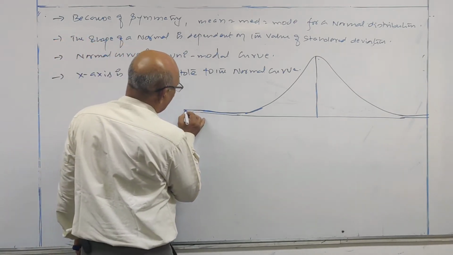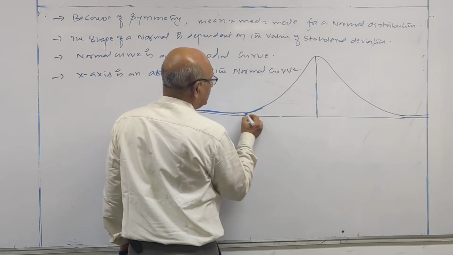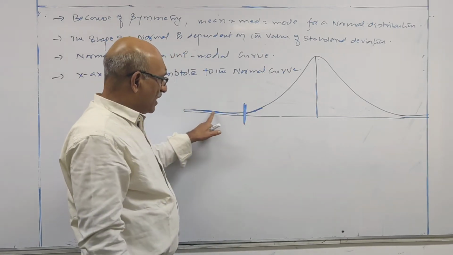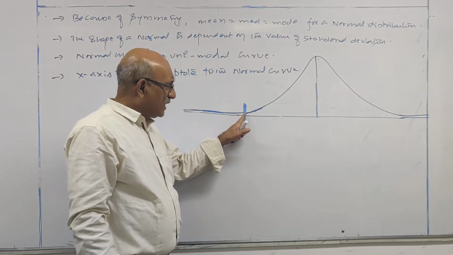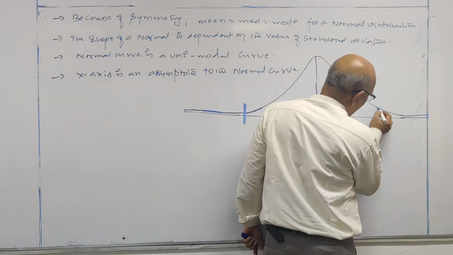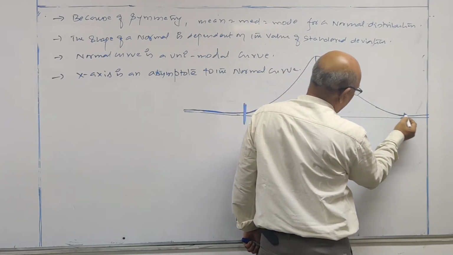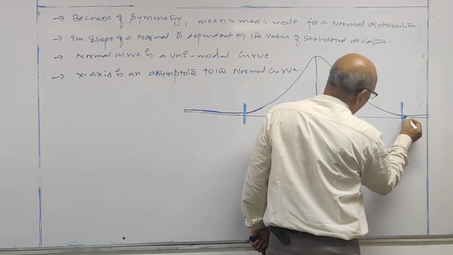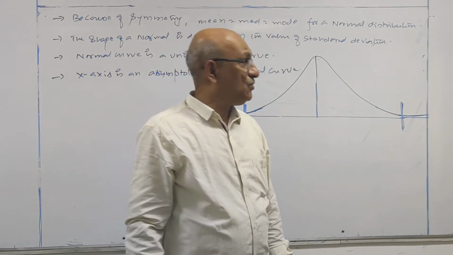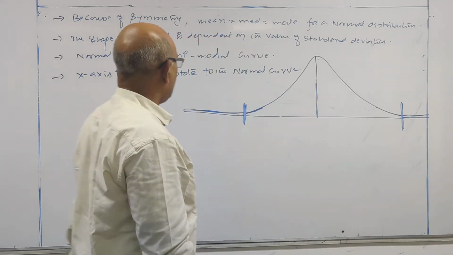Look at this. After running parallel to the x-axis for some distance, all of a sudden the curve changes its shape here. Up to this point, the curve is running parallel to the x-axis. Then it is changing its shape. In the same manner, probability is decreasing, decreasing, decreasing. After reaching this particular point, again it is running parallel to the x-axis. These are called points of inflection.